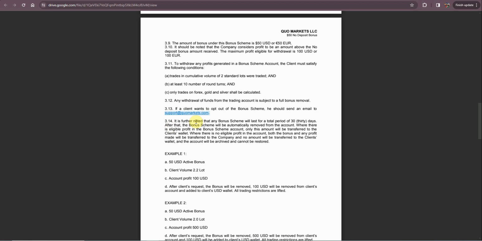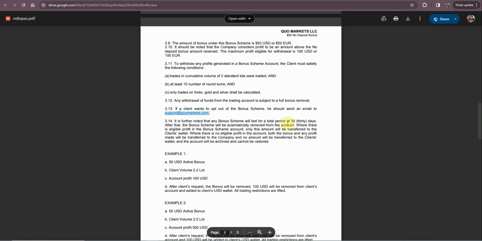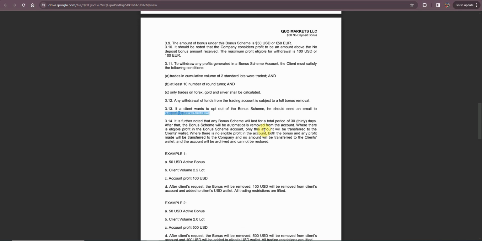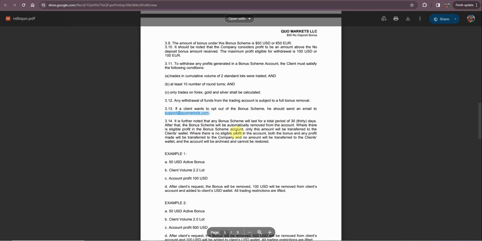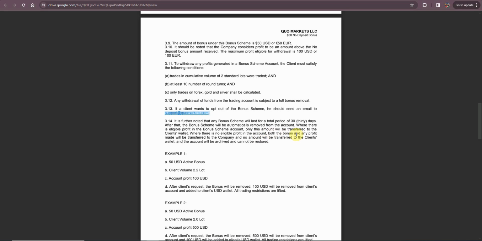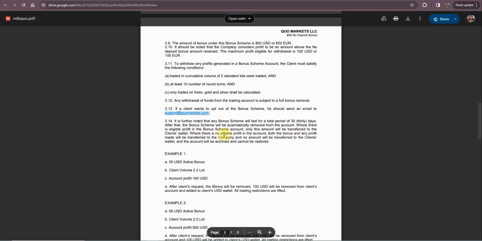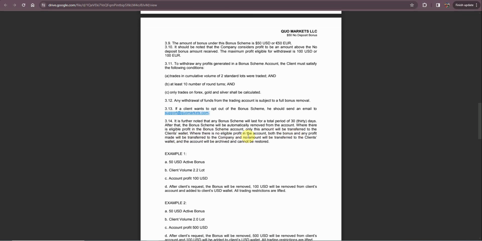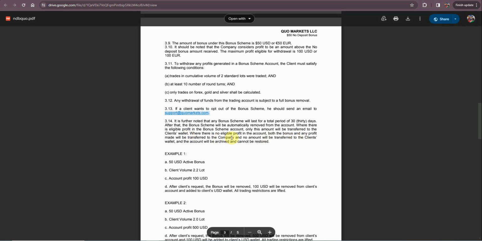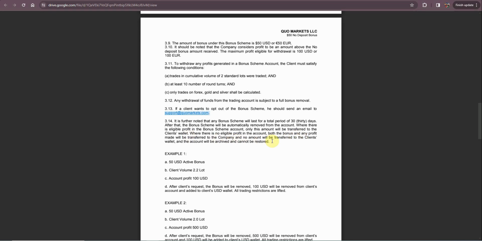The bonus scheme will last for a total of 30 days. After that, the bonus scheme will be automatically removed from the account. Where there is eligible profit, only this amount will be transferred to the client's wallet. Where there is no eligible profit in the account, both the bonus and profit made will be transferred to the company, and no amount will be transferred to the client's wallet.